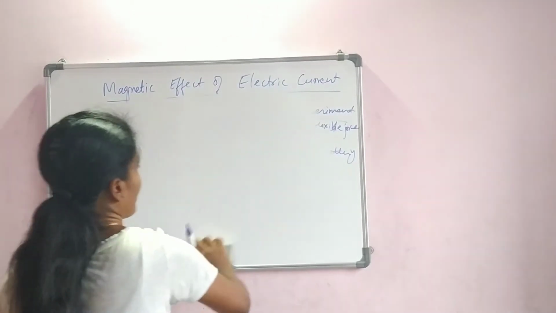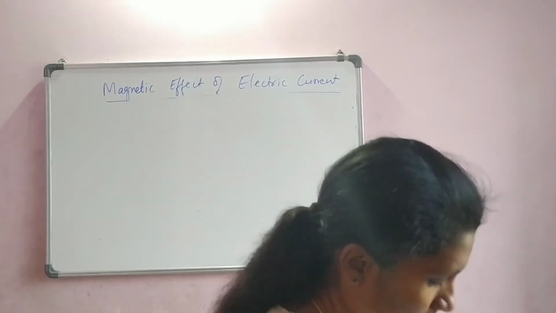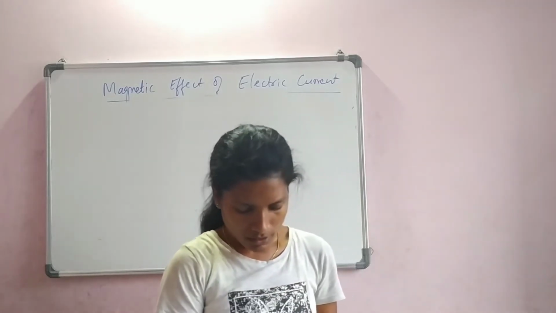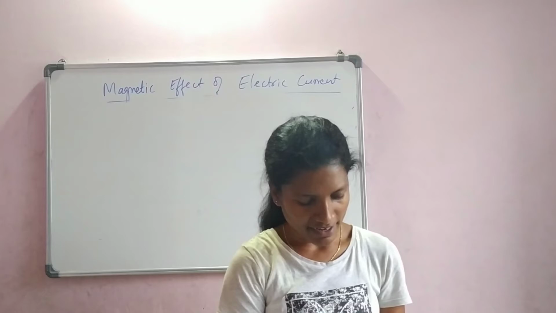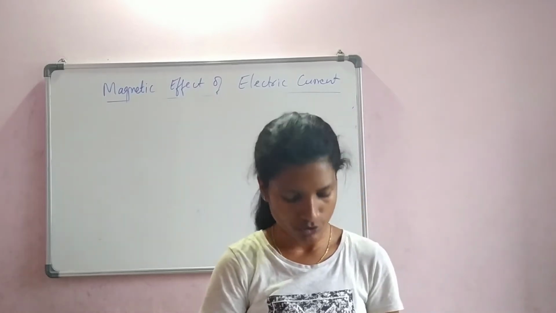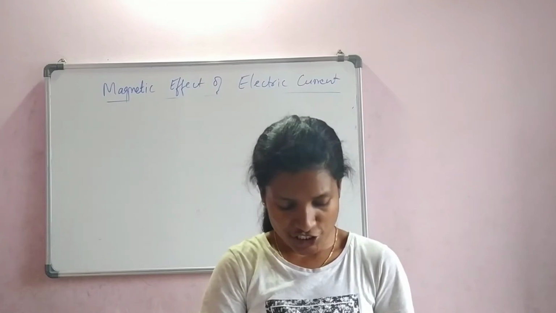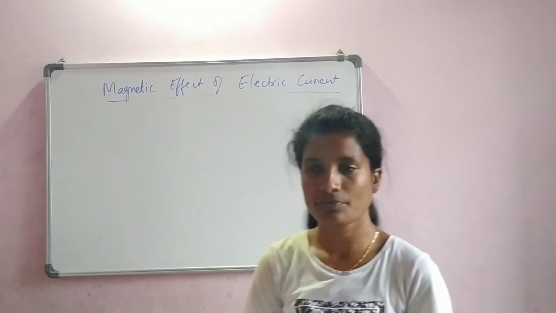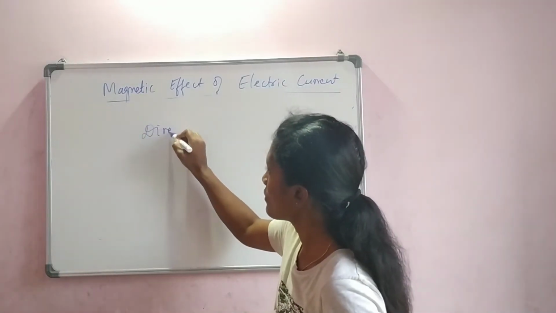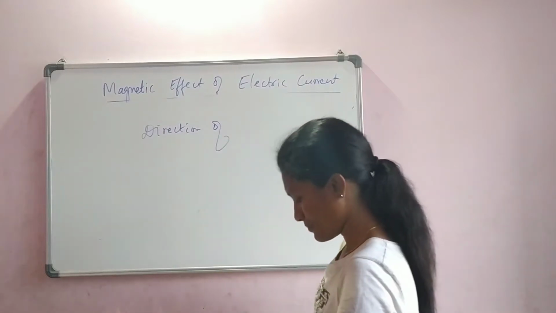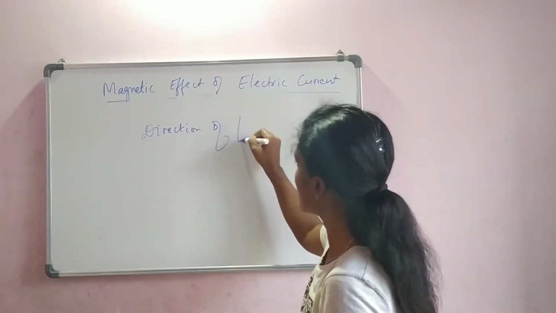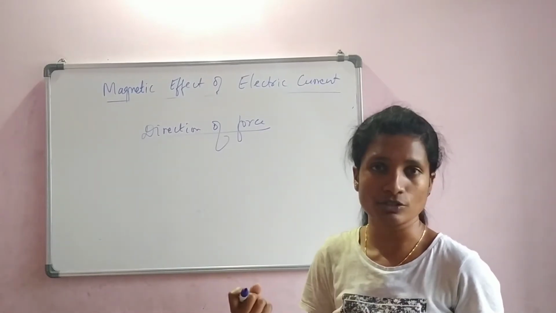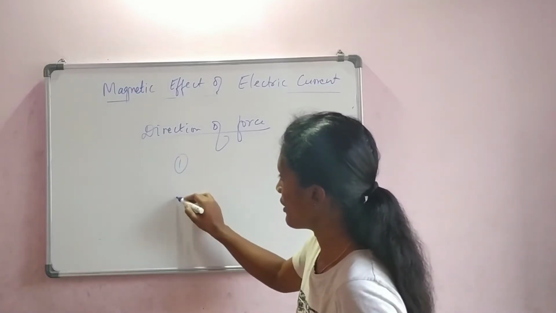So this is the kicking wire experiment. And here a few things have to be noted. That is, when a current carrying conductor is placed in a magnetic field, a mechanical force is exerted, which I just told you. Then, the direction of the force acting on a current carrying wire depends on two factors. The direction of force, that mechanical force, is in which direction? I just told you it's a push. Sometimes it can be a pull also.